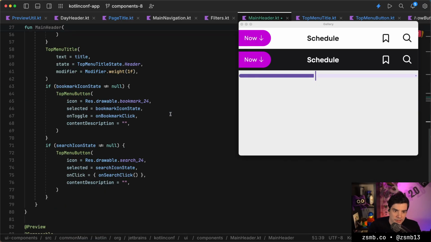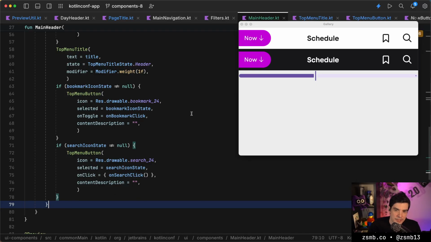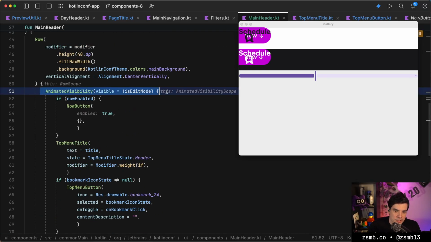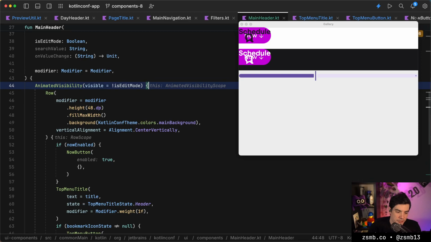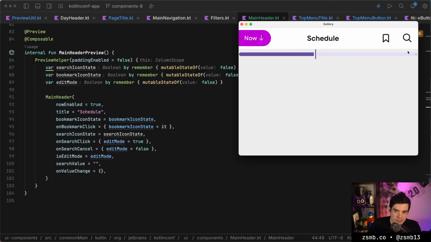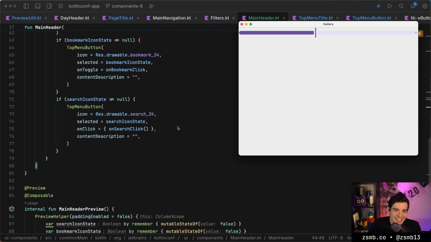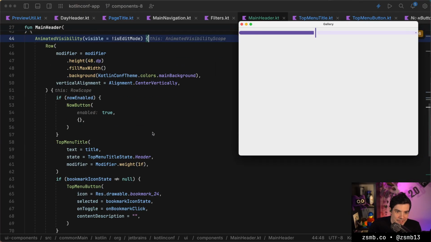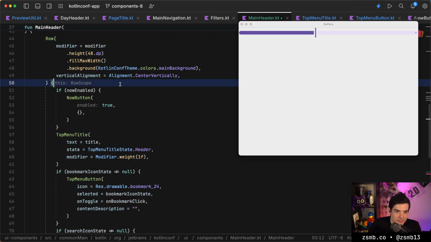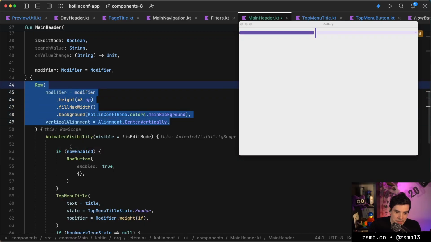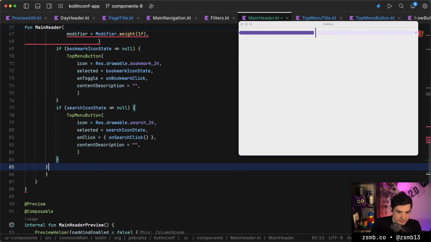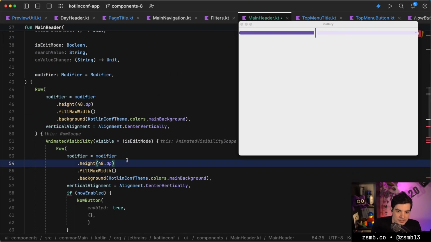So all of these things are only visible if we're not in edit mode. Let's start there. So all of our existing contents should only be visible. Oh, that breaks everything. Okay, I'm gonna put that outside of the row then. So all of our content should only be visible if we're not in edit mode. So if we click the search button, we go to edit mode, and our entire UI disappears. That's excellent. So let's keep the outer row, and maybe just put in another row in here. I'll try to do that.